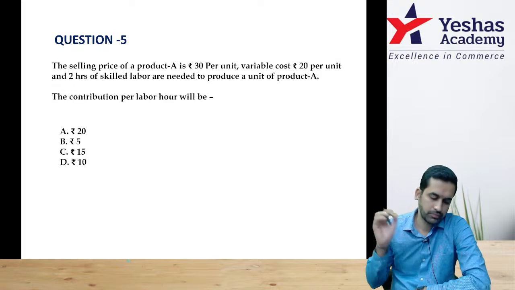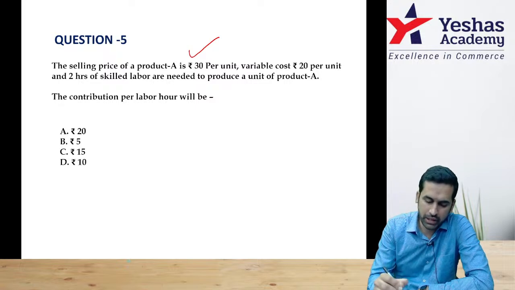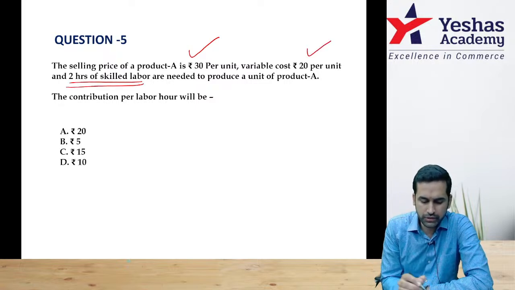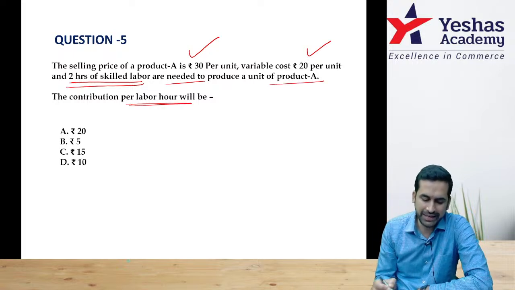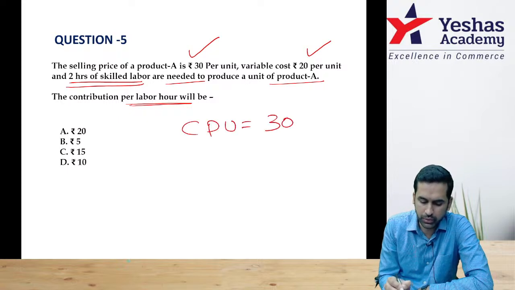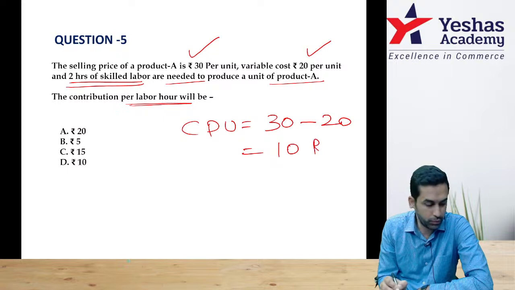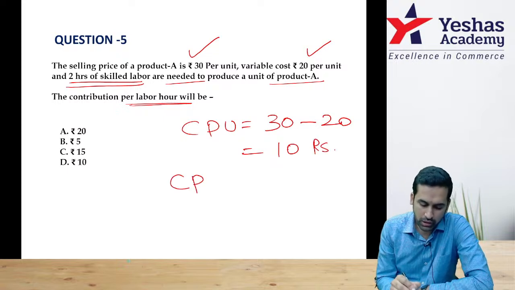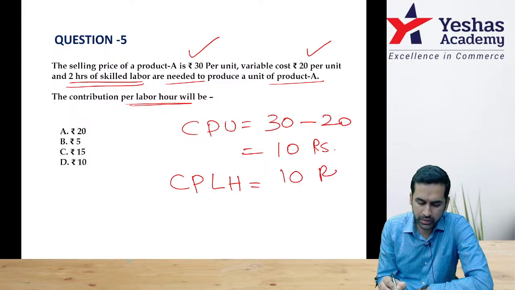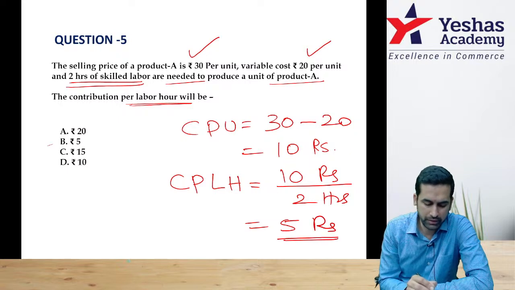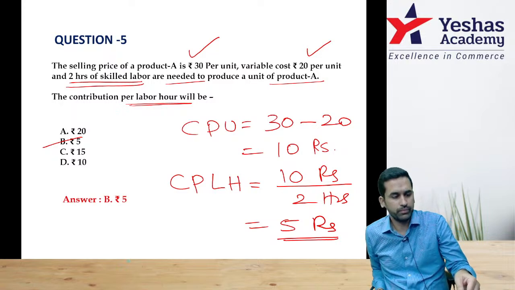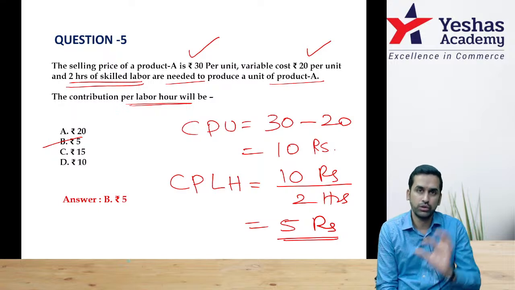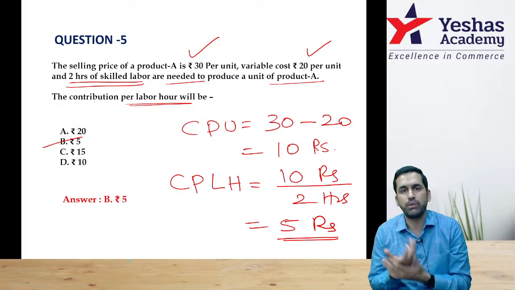Question 5. Selling price of a product is 30 rupee, variable cost 20 rupee. 2 hours of skilled labor is required to make 1 unit of A. Contribution per labor hour will be dash. First find out contribution per unit. 30 minus 20, 10 rupee contribution, and they want contribution per labor hour. 10 rupee you will earn if you spend 2 hours. That means 10 by 2, 5 rupee is the answer. Simple question. Contribution per unit you anyway know how to do, but they want contribution per hour. So do contribution per unit, divide by number of hours.